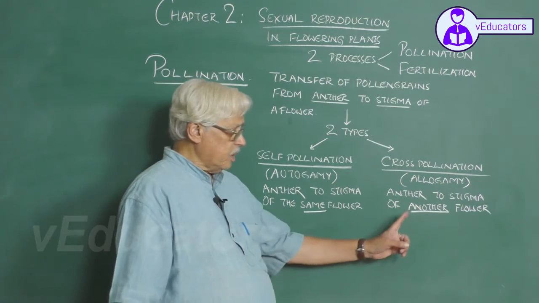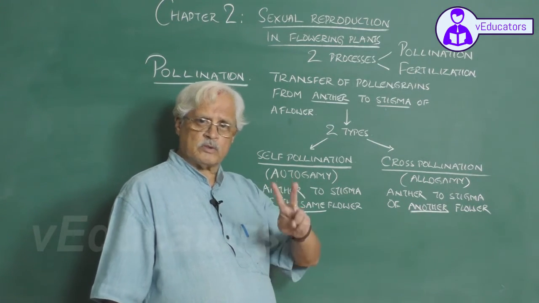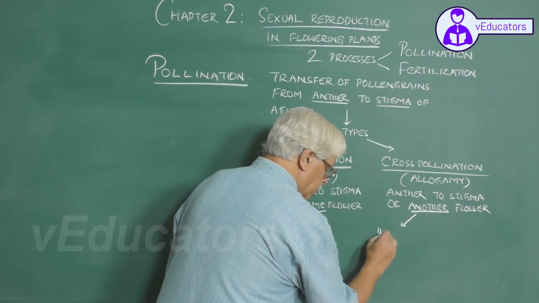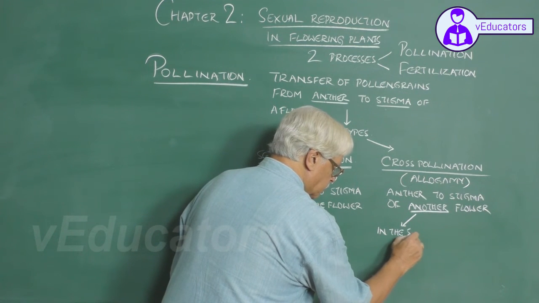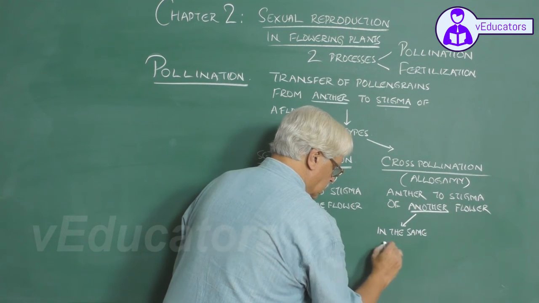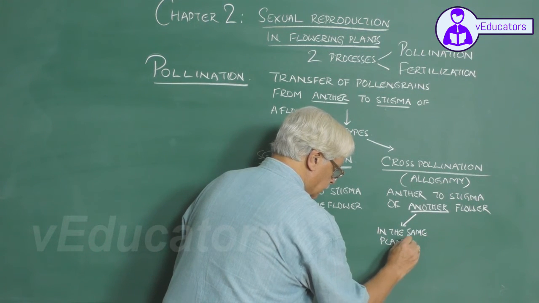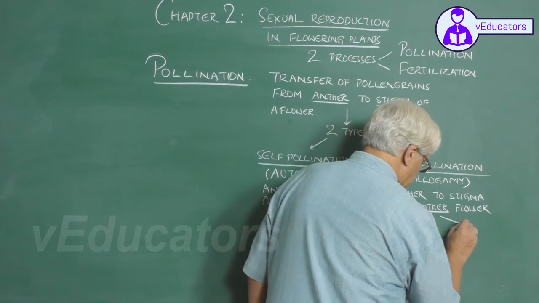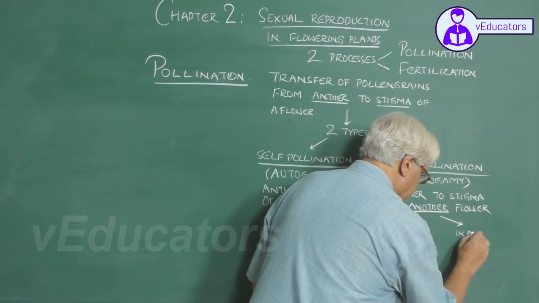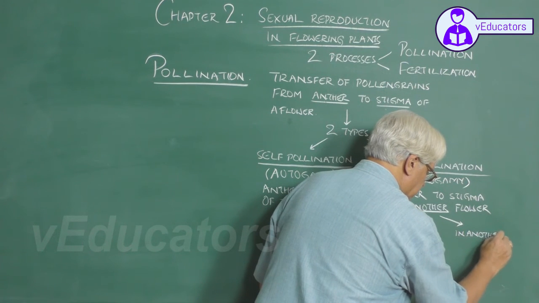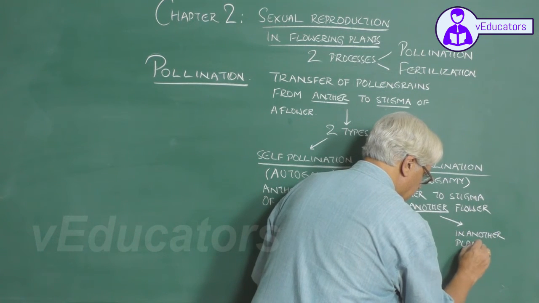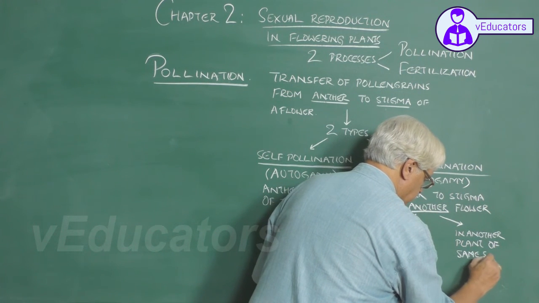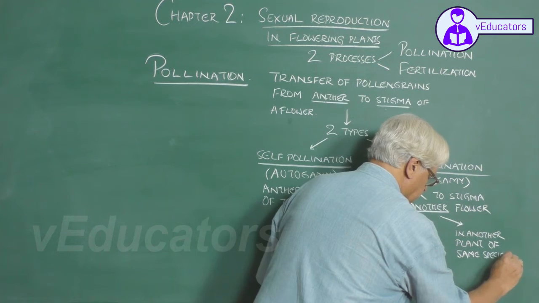When we say another flower, there are two possibilities here. This another flower may be found in the same plant, or it may be found in another plant of the same species.